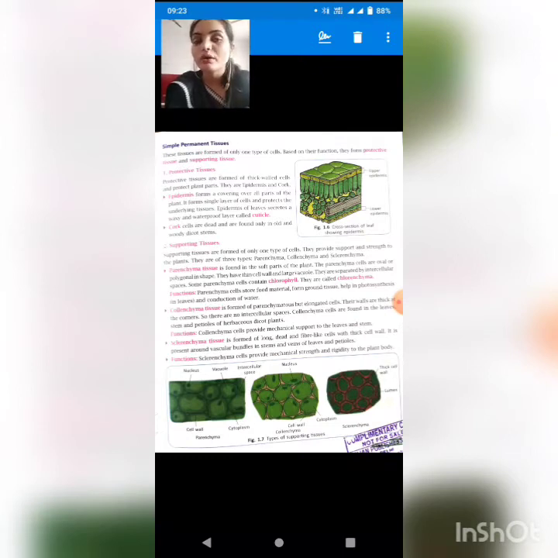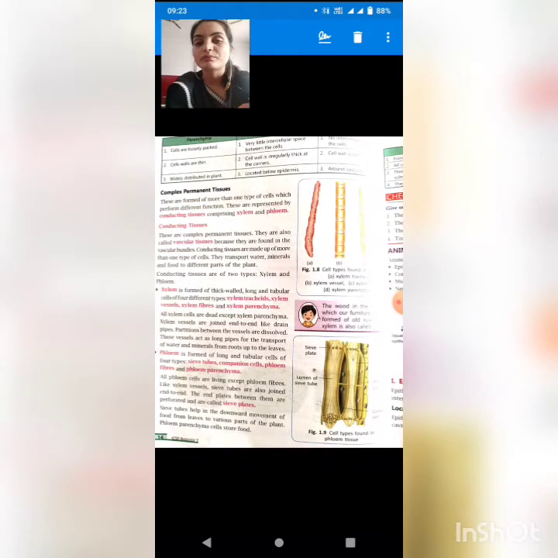Xylem and phloem collectively are called vascular bundle. So basically they support xylem and phloem. Now the function of sclerenchyma is to provide mechanical strength and rigidity to the plant body. Just because they are so tough in nature, they mechanically support the plant body.